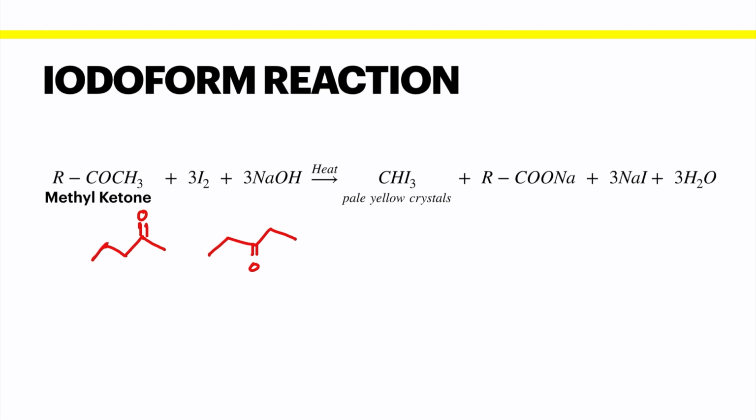In the first compound, which is called pentanone 2, and in the later compound, which is called pentanone 3, COCH3 group is found to be present only in pentanone 2. So this will show positive iodoform test, and pentanone 3 will not form any yellow crystals of iodoform due to the lack of methyl ketone group.